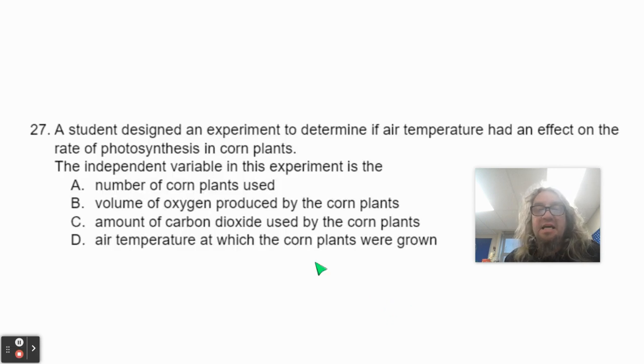Number 27, a student designed an experiment to determine if air temperature had an effect on the rate of photosynthesis in corn plants. The independent variable in this experiment is the A, number of corn plants, B, volume of oxygen produced by the corn plants, C, amount of carbon dioxide used by the corn plants, or D, the air temperature at which these corn plants were grown.